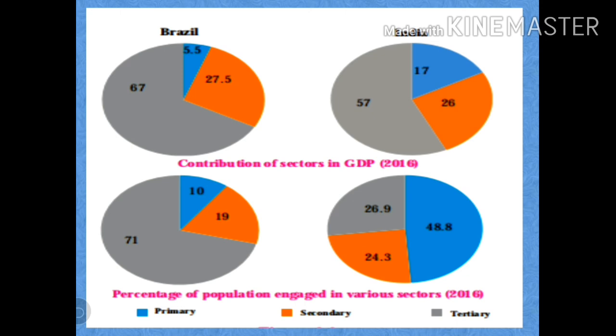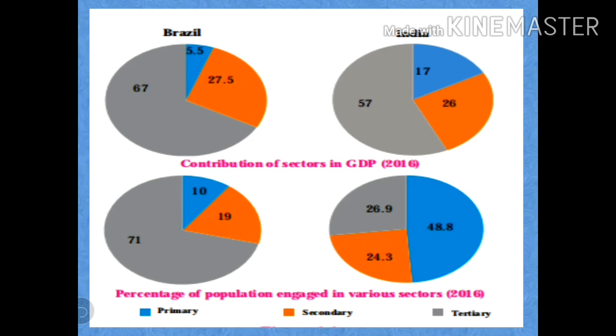So we have to read both the pie charts carefully and answer the following questions. So first let us understand what is a GDP. GDP, that is the gross domestic product. It is a total monetary or market value of all the finished goods and services which are produced within a country's border in a specific time period. That is called a GDP.